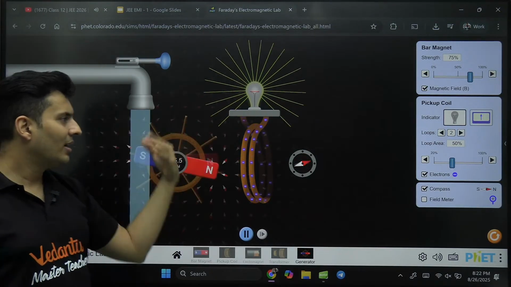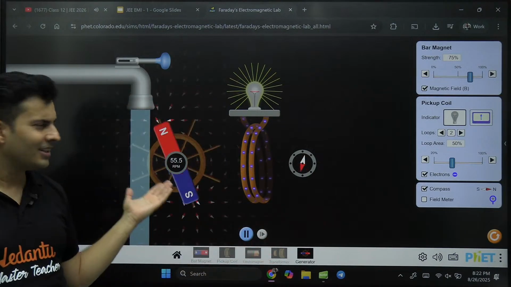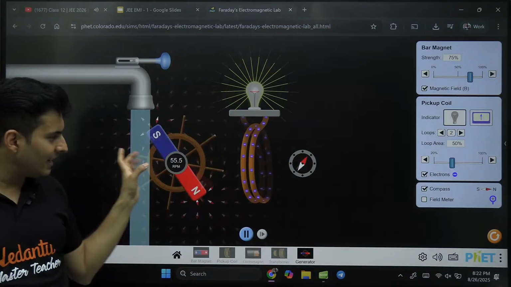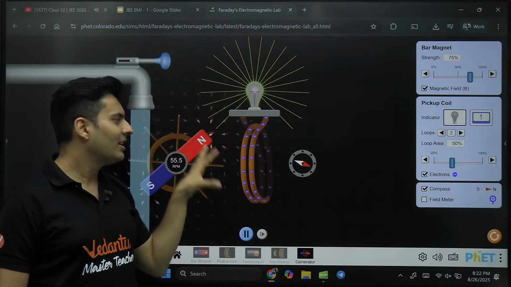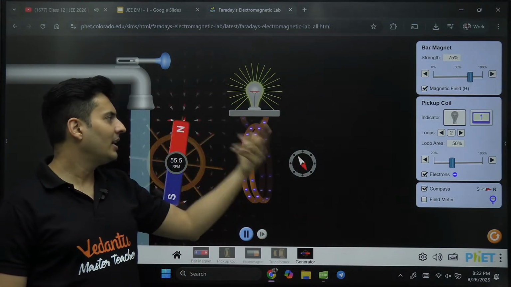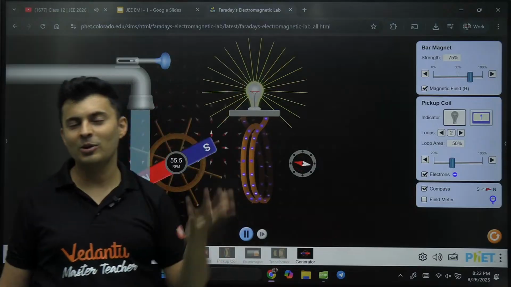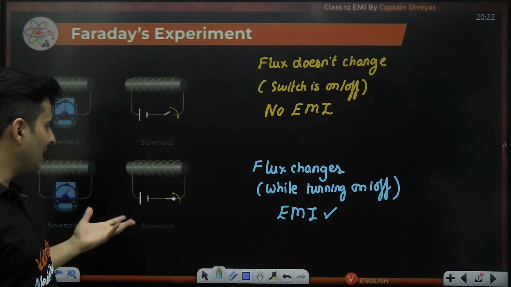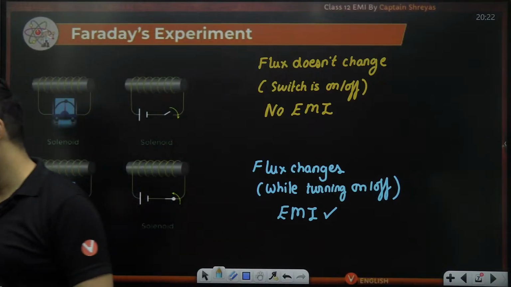That is how an AC generator basically works. There is a turbine, there is a dam, water will fall, it will rotate the magnet, the magnetic flux will change, EMI is induced, and electricity is generated, which lights up your house. Understood, my dear students? This is a standard simulation which you can definitely find on PhET.